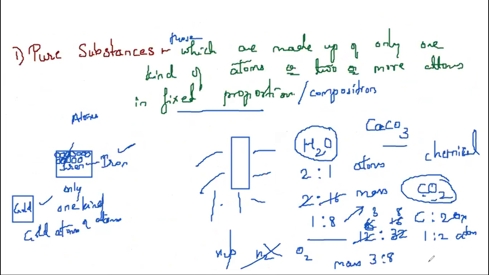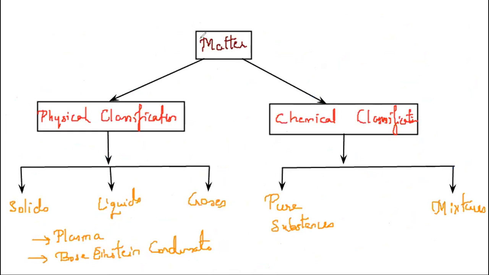Very important. Matter is classified into two types: based on physical classification and chemical classification. Physical classification, in the last topic itself we have seen, we have solids, liquids and gases, right? We know the properties of them also. Solids have definite shape and definite mass and volume. Liquids do not have definite shape, but they have definite volume. Gases neither have definite shape nor definite volume. And the other two states of matter include plasma and Bose-Einstein condensate, BEC.